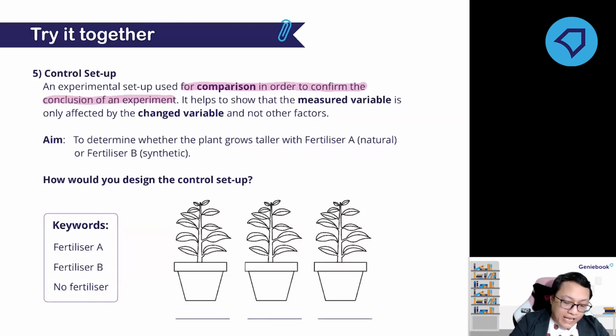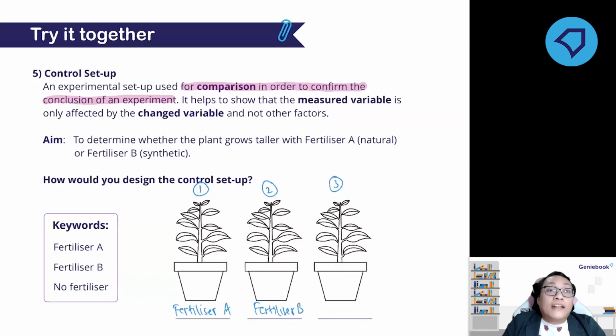So let's say, okay, this one, the first setup. What would you put in the first setup? I think for the first setup, we can just add fertilizer A. Then the second setup is fertilizer B. Then the last one, which is the control setup, we don't add any fertilizer. Yeah, so no fertilizer.